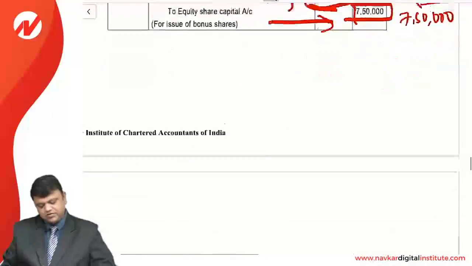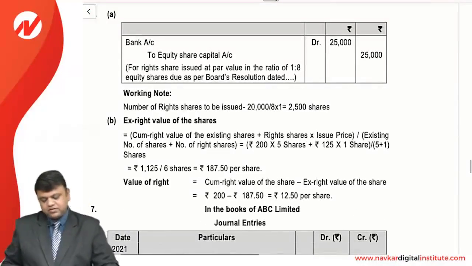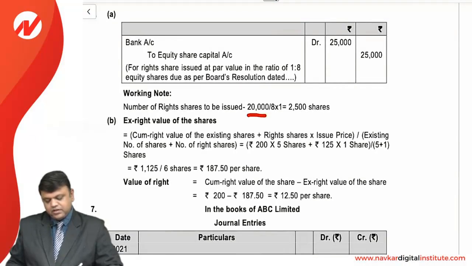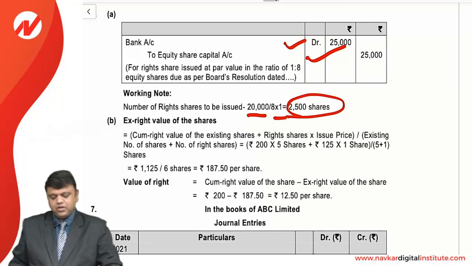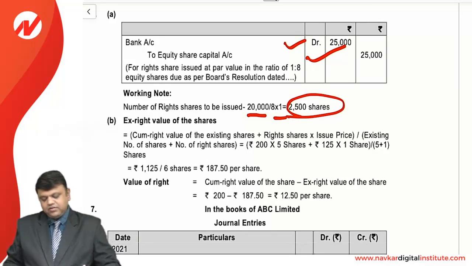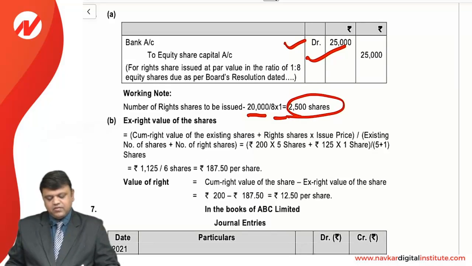It's a very simple one, friends. First of all, as right shares are issued, that is for 20,000, the ratio is 1:8, so 2,500 right shares are issued, so bank to equity share capital. And the second one is cum right value of the existing shares added with the right shares into issue price. So existing number of shares divided by number of right shares. So 200 is the cum right value, multiply with the right shares offer 5, and added with the existing shares with the number of right shares.